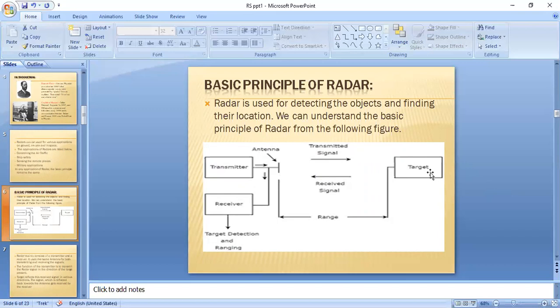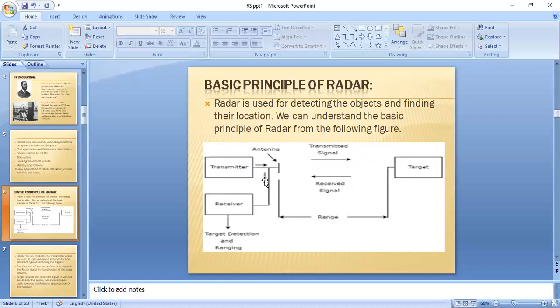Whenever the transmitter sends a signal through space using the antenna, the transmitted signal passes through space, and whenever it hits the target, the target reflects the signal. That is called the echo signal or reflected signal.